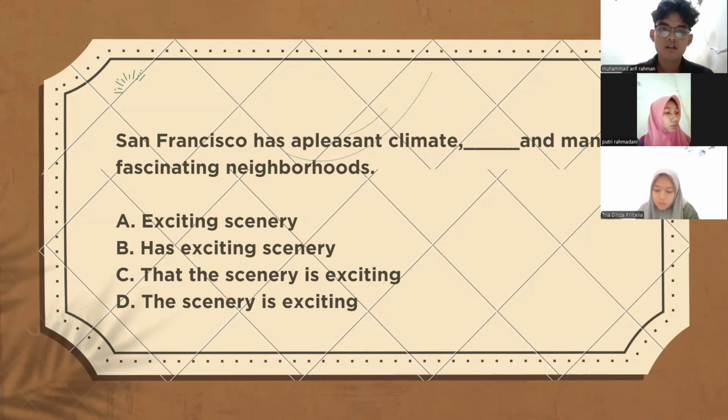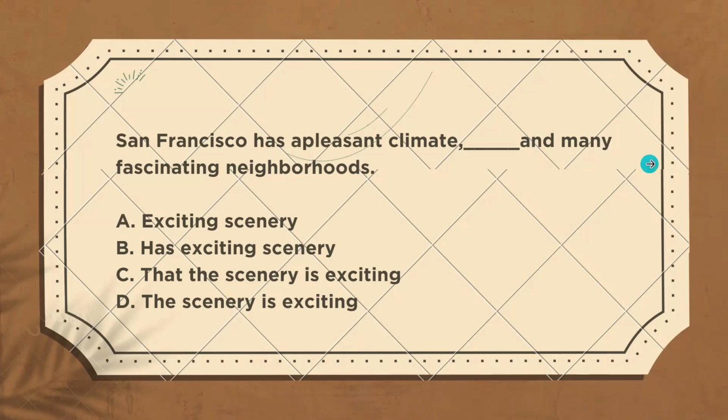And this is some example for parallel structures. The first question is San Francisco has a pleasant climate, and many fascinating neighborhoods.